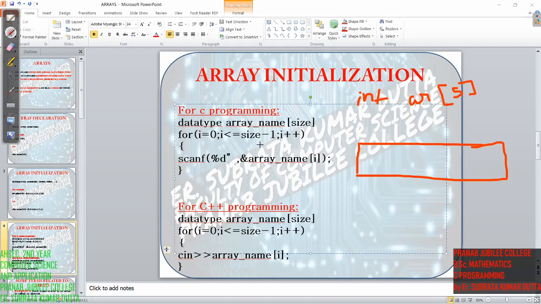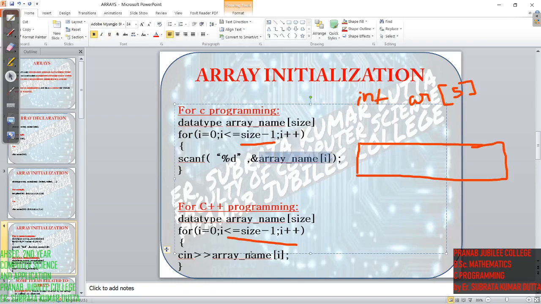Now when this loop runs, what will happen? For I equal to 0, so the beginning value of I is 0, right? Now the user will enter a value, say 10.